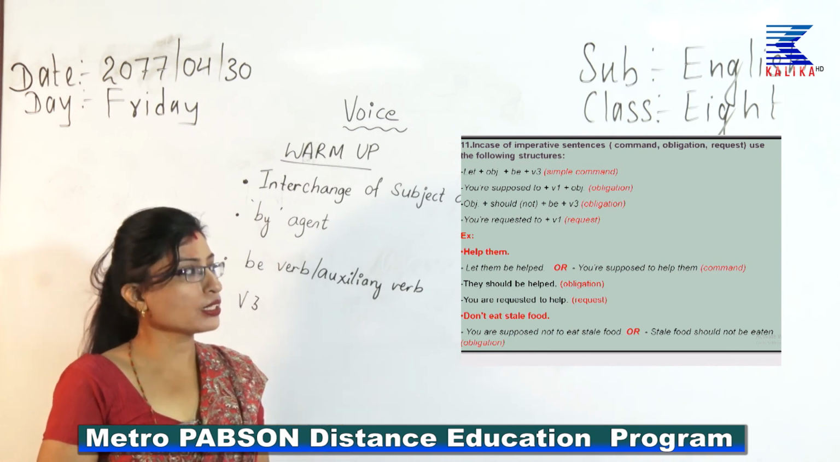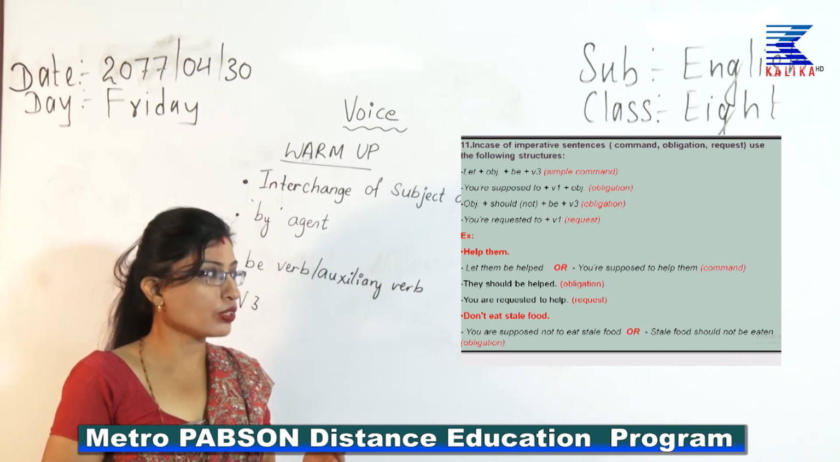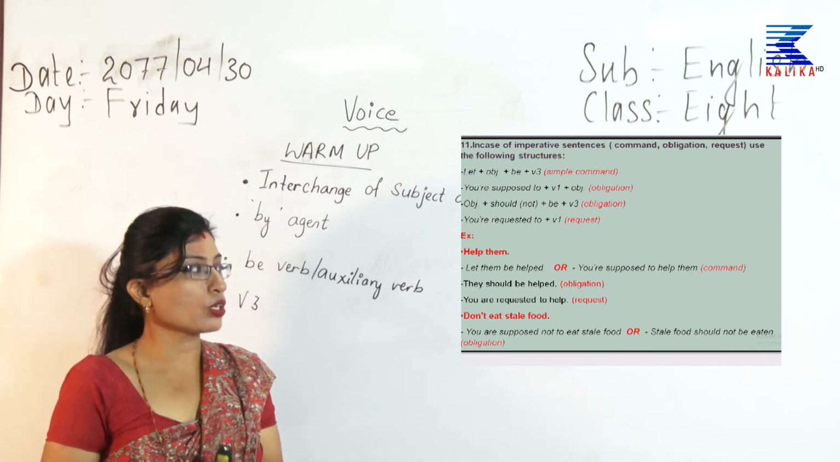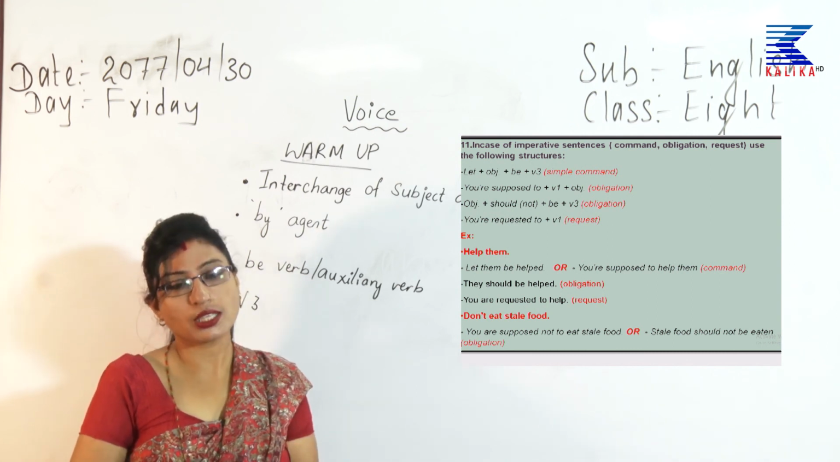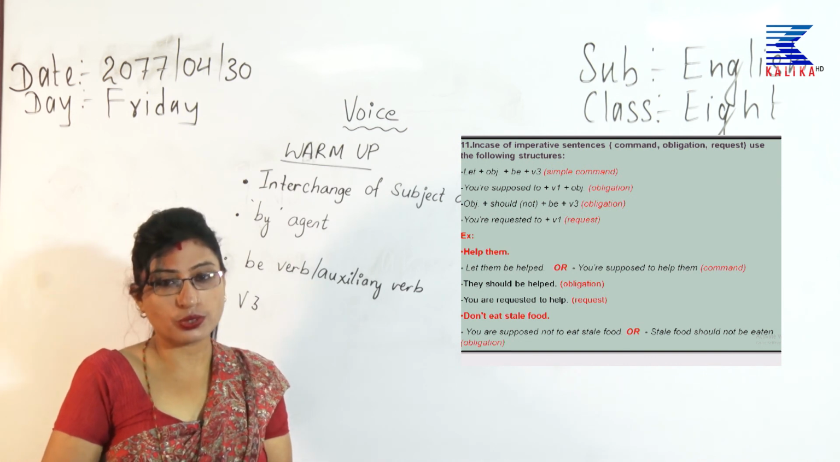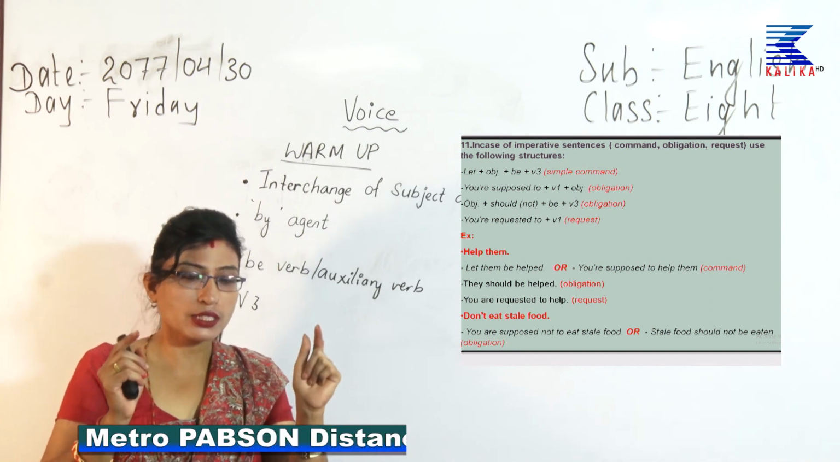So, if you write any of this pattern, we give you a tick. It is according to your understanding level. If you think it is a command, use let them be helped. If you think it is an obligation, they should be helped. If you think it is a request, you are requested to help. Okay. Now, look at don't eat stale food. You may think where does this not come? I had given in the rule there is a not in bracket.